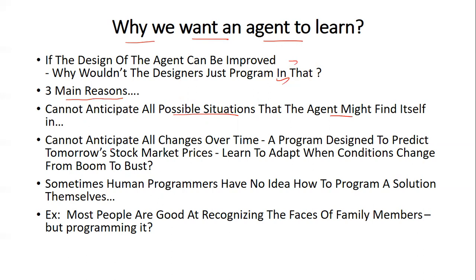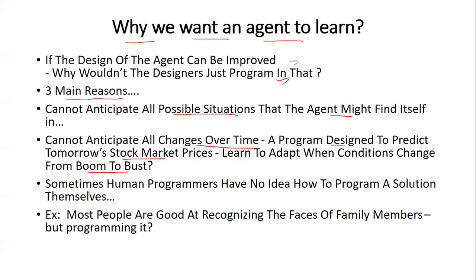The second reason is the programmer or the designer cannot anticipate all changes over time. Things change over time. Nothing is constant, right? For example, if you have a program designed to predict tomorrow's stock market price, then it should learn to adapt when the situation changes from boom to burst or from burst to boom. What is the future? We don't know. And the future also changes with respect to time. Then accordingly the algorithm should change. So this is also one of the reasons why everything cannot be done by design.